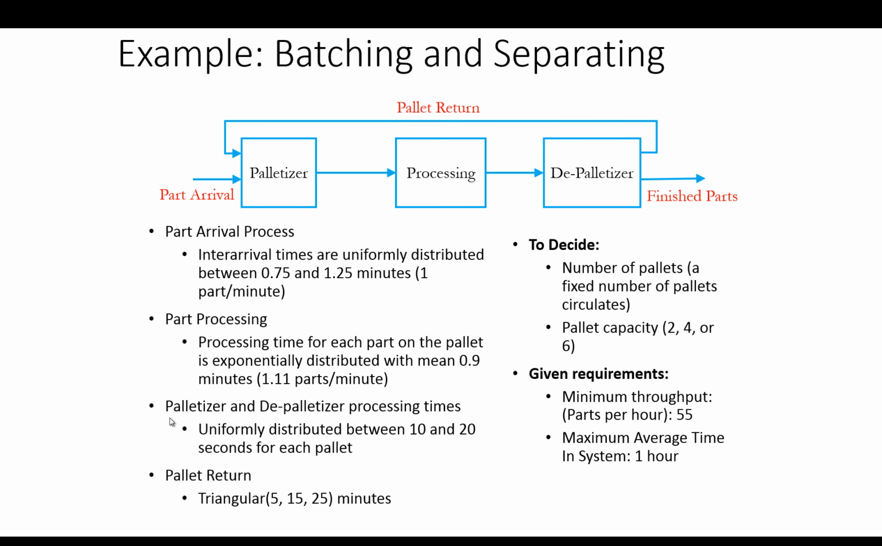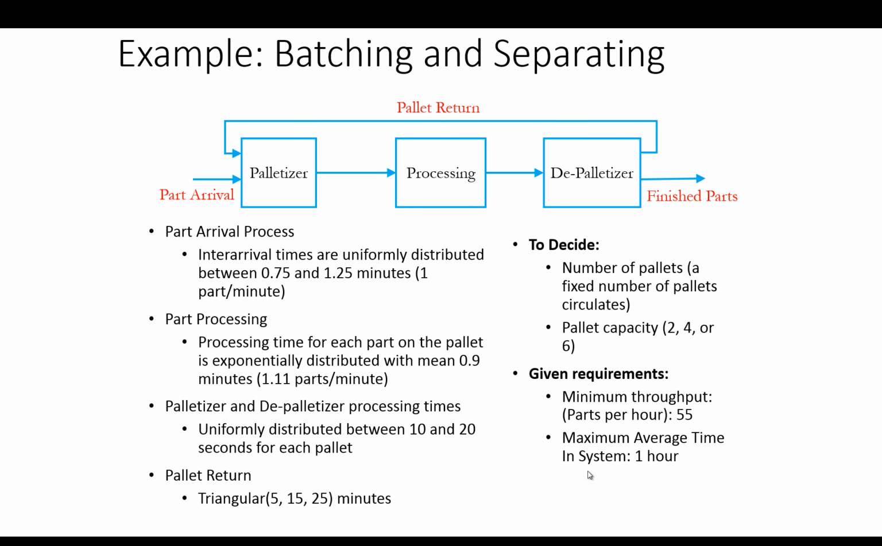The palletizer and depalletizer processing times are between 10 and 20 seconds and are uniformly distributed. So it takes between 10 to 20 seconds to put parts on the pallet, and before the parts leave the system, it takes about 10 to 20 seconds to take the parts off the pallet. The time that it takes for the pallets to return to the palletizer station is also random, and it's assumed to be triangularly distributed with a minimum of 5 minutes, a maximum of 25 minutes, and a mode of 15 minutes.